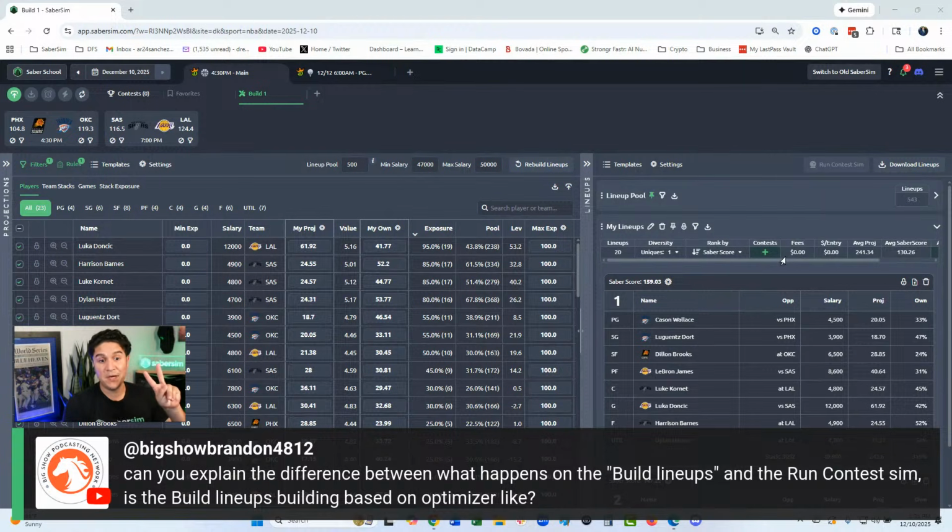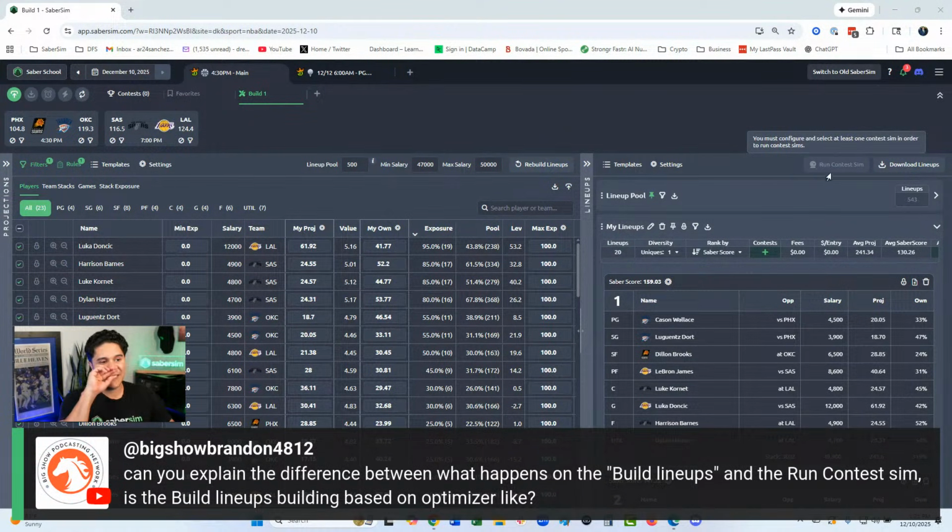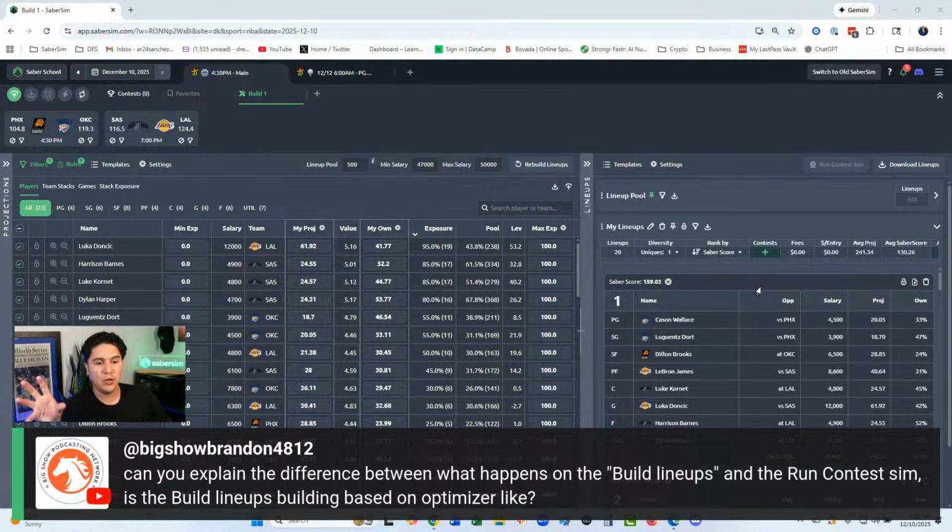Then comes sim number 2, right? This is the contest sim. So what we do now, we take your new pool of 500 lineups that we just built from sim 1. We're going to put them in batches.